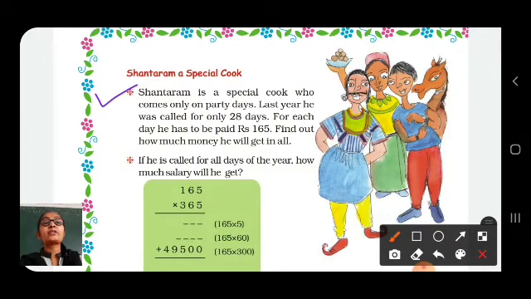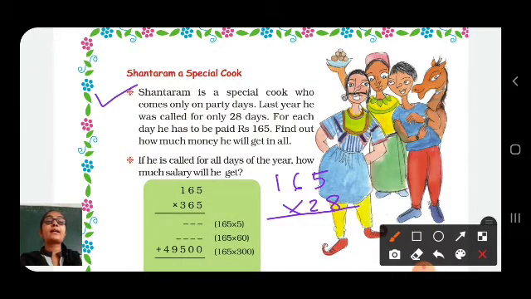So here, Shantaram gets rupees 165 for one day, and we have to find out the salary for 28 days. So here we have to multiply 165 with 28. So 165 multiplied with 28.